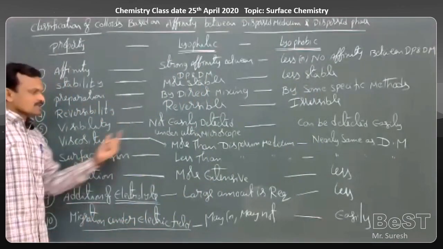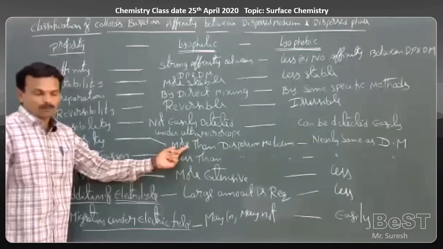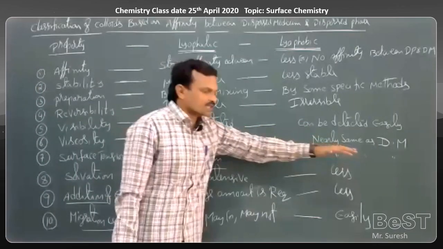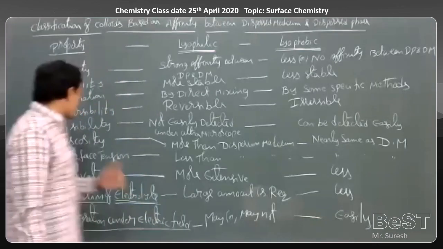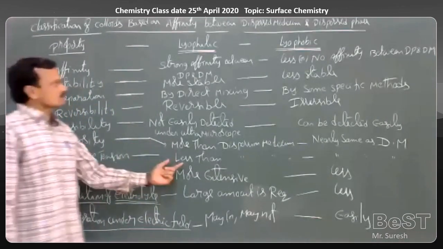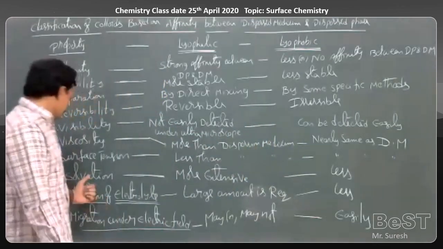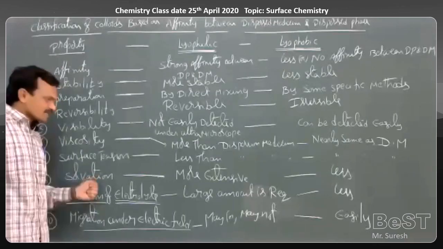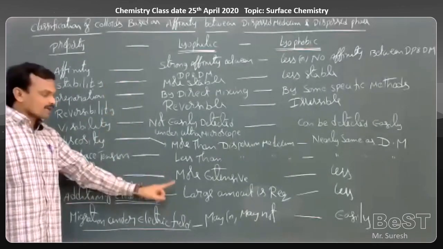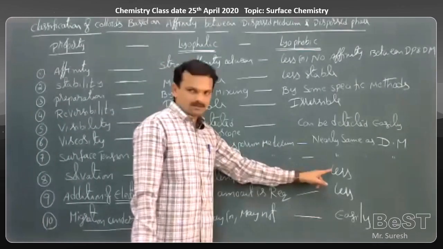Viscosity. Since there exists a strong affinity, the viscosity of the colloidal solution is more compared to the dispersion medium. Here there is less affinity, so almost the same viscosity will be there, as well as surface tension. So surface tension is less in lyophilic, and almost the same in lyophobic. Solvation. Since there exists a strong affinity between dispersed phase and dispersion medium, the colloidal particles are more extensively solvated. Here the extent of solvation is very less, almost negligible.